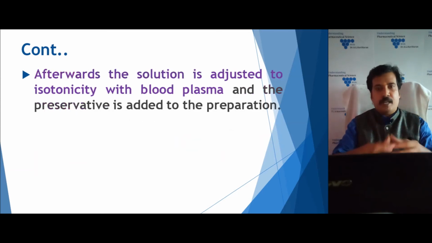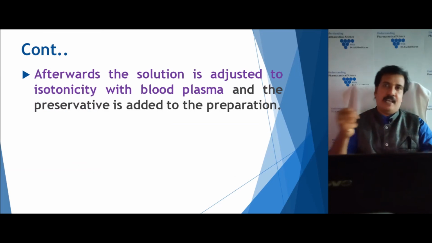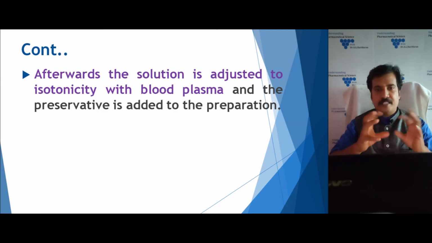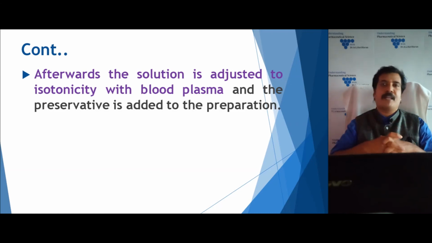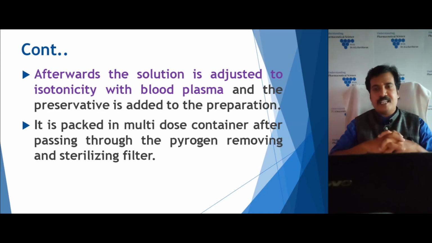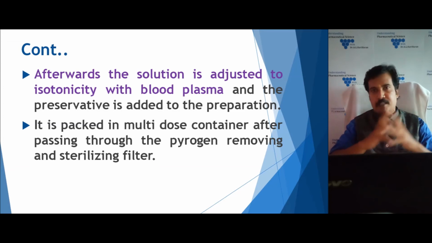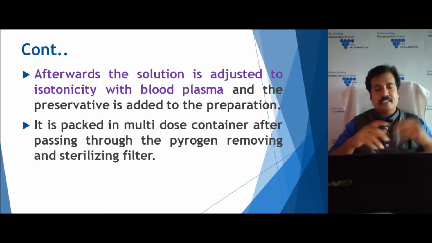So afterwards, we take out the cellophane bag, and we will take the beta globulin, which is the antitoxin. Then its pH is adjusted to the blood plasma level, and its isotonicity is also kept near the blood plasma level, that is around a 0.9 percent saline solution. Then a preservative is added and it is dispensed in a multi-dose container. So it is free from pyrogen and other things. To further ensure this, we can filter it and then pack it. So this is one method of purifying and getting an isolated form of antitoxin, that is diphtheria antitoxin.